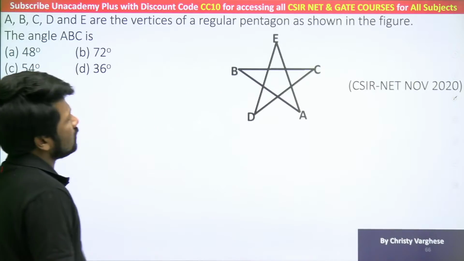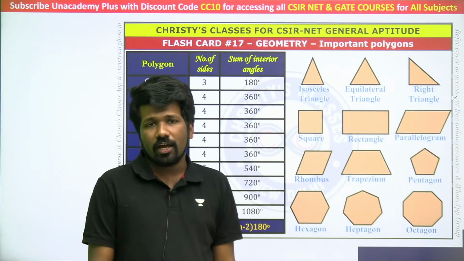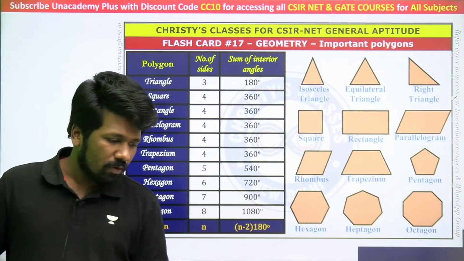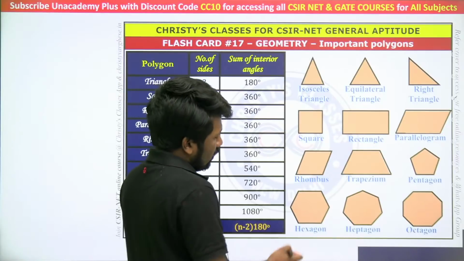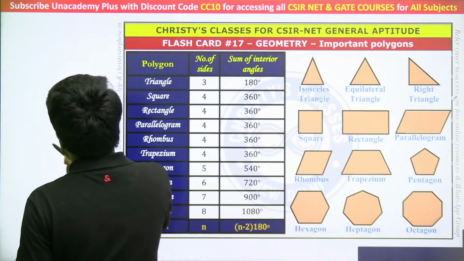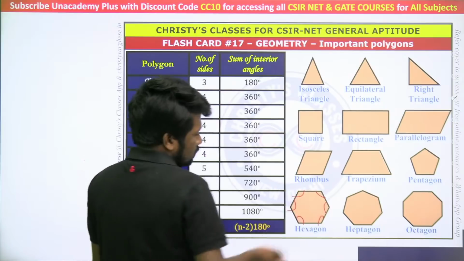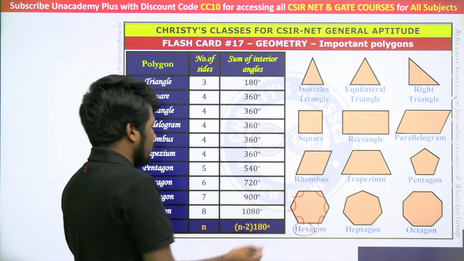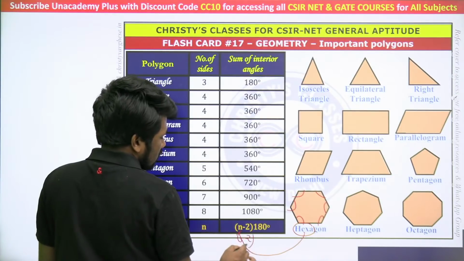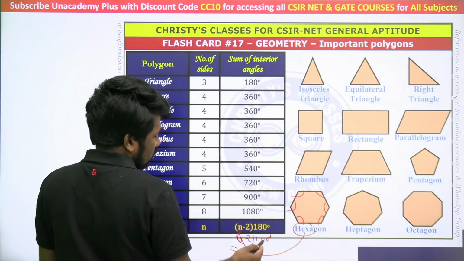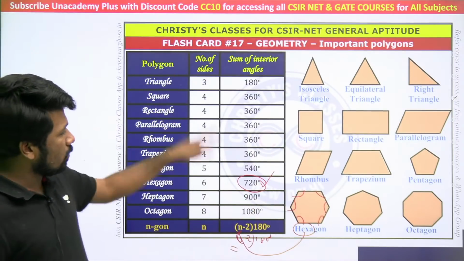So these three theorems are super important, and also in geometry this is very important. Sum of interior angle of a polygon, you should remember. Sum of interior angle means adding all these angles, what you will get. For example, if you want to find the sum of interior angle of a hexagon: hexagon is a 6-sided polygon, so hexa means 6. Substitute 6 here. 6 minus 2 into 180 degree. 6 minus 2 is 4 into 180, that is 720. That is how you can obtain 720. For any polygon that is applicable.